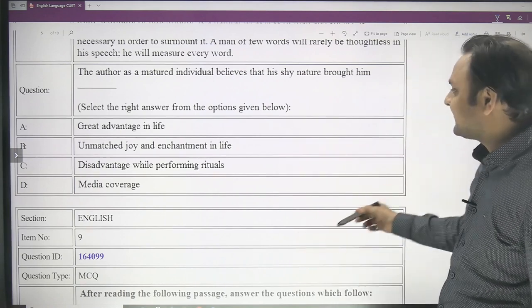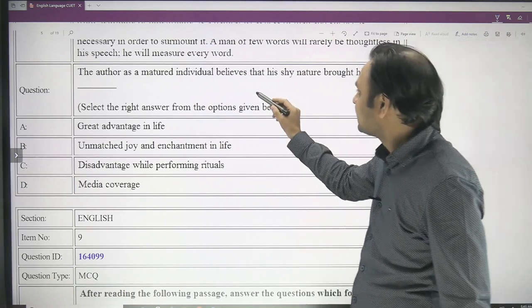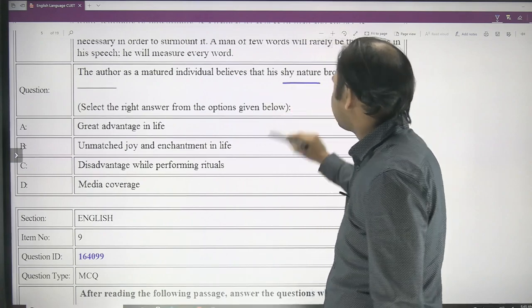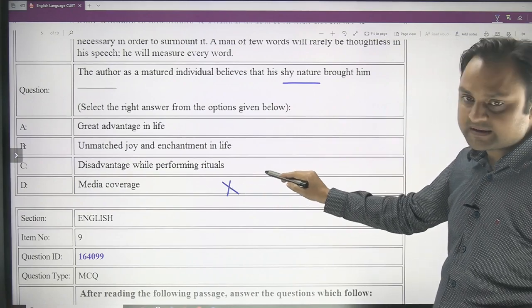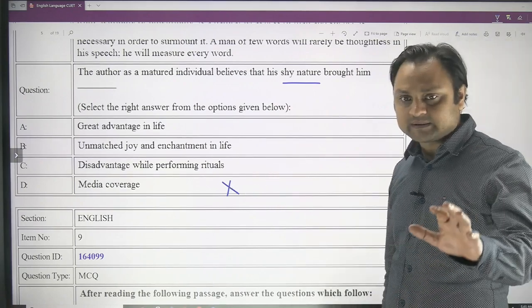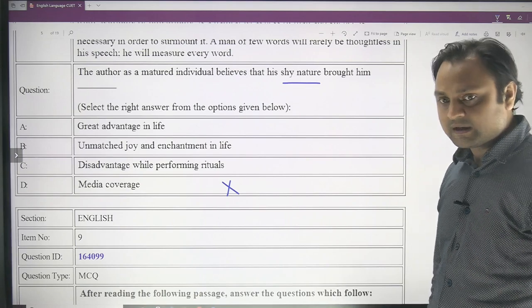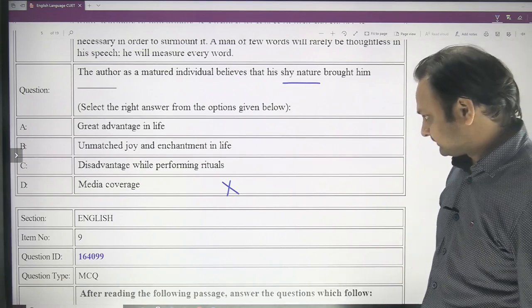Media coverage was not even mentioned in the passage, plus it is negative, and we do not pick the negative options; they are always eliminated.